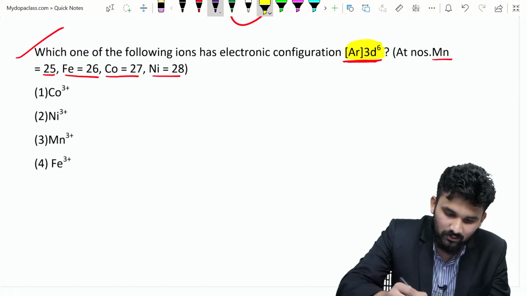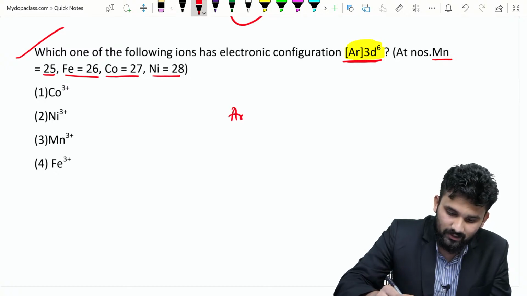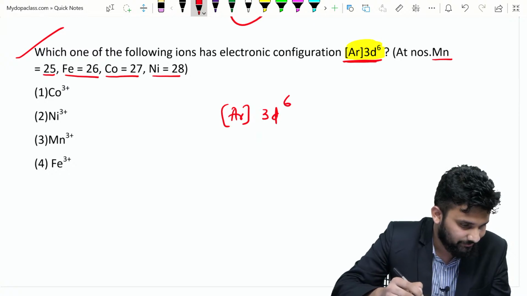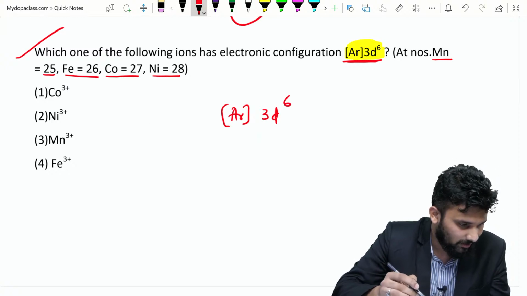Argon 3d6. How many of you get the answer?